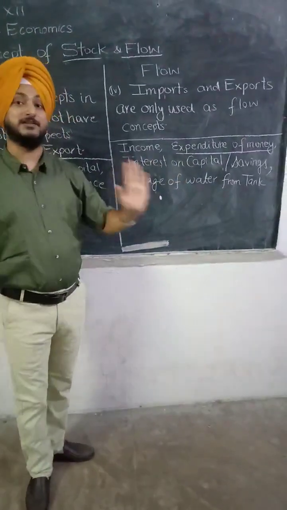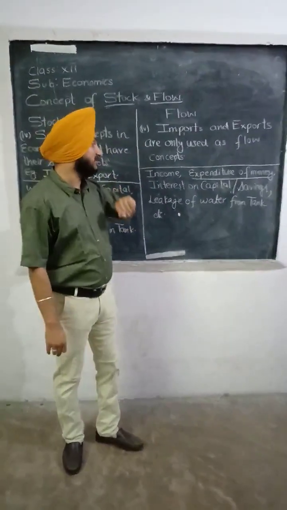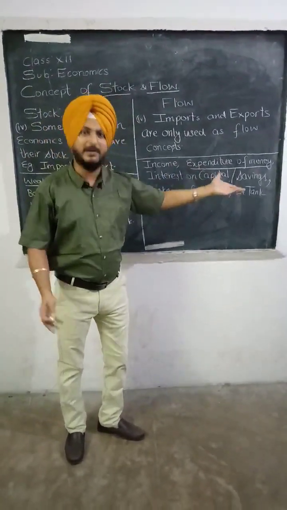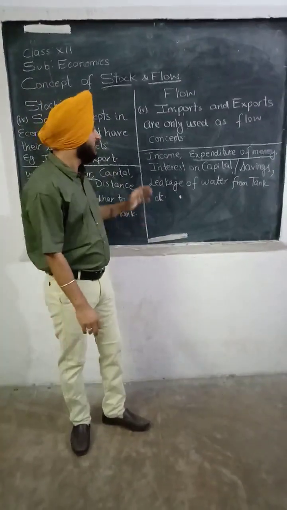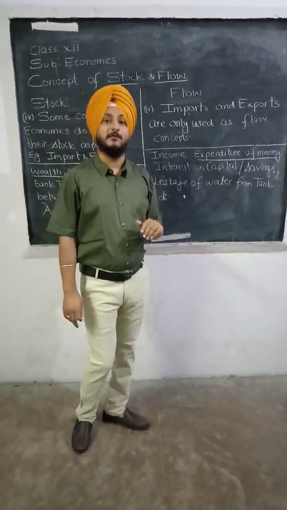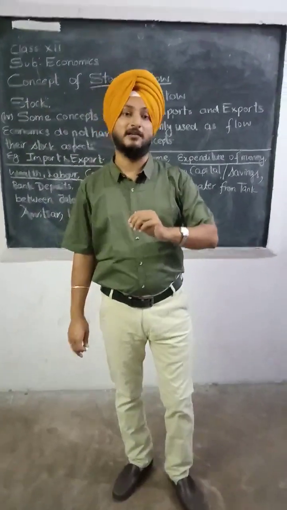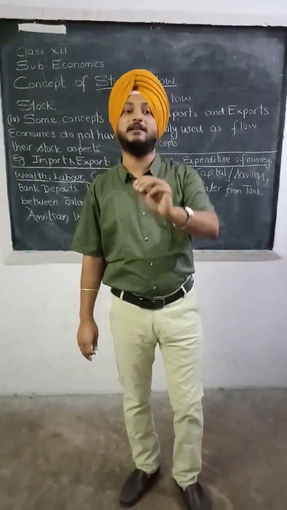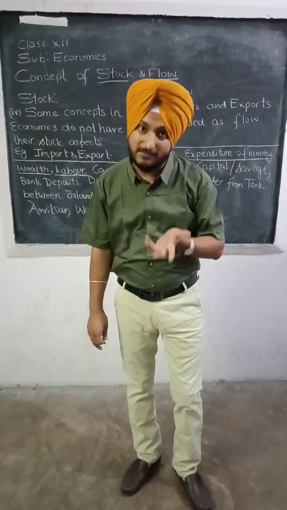Interest on capital, whatsoever the interest I am receiving on capital, that is also a flow concept. On saving, maybe I am getting some interest on my saving also, that is also a flow concept. Leakage of water from tank. For example, I can say that for every 1 hour, 1 liter water is being leaked from my water tank. So that is a flow concept.